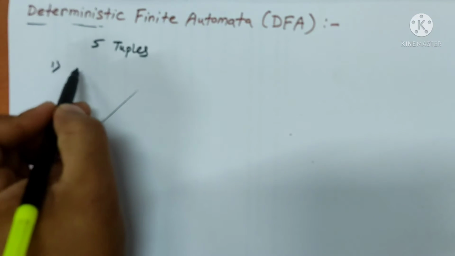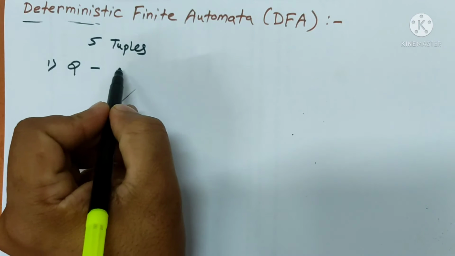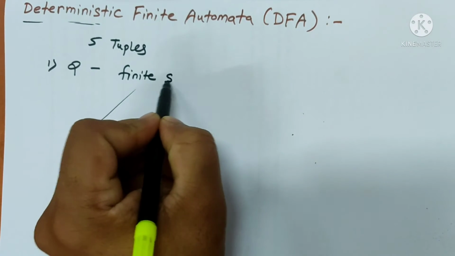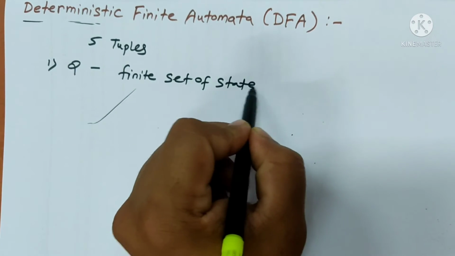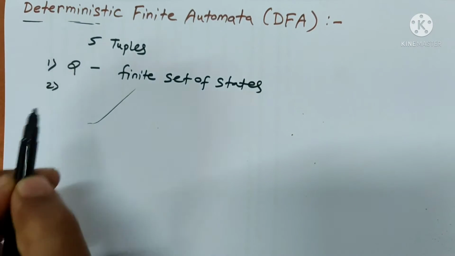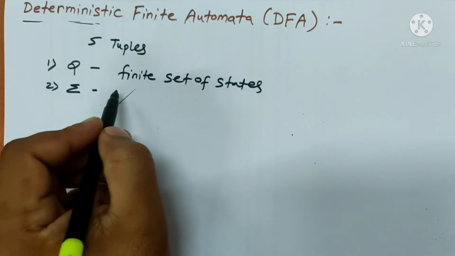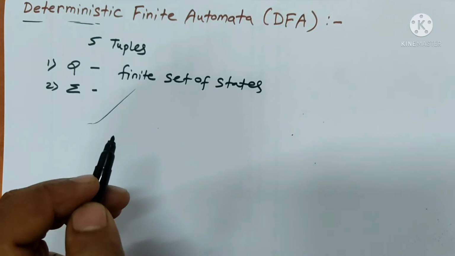First, Q. Q means a finite set of states. Second is the input, sigma. So a finite set of alphabets represented as sigma.